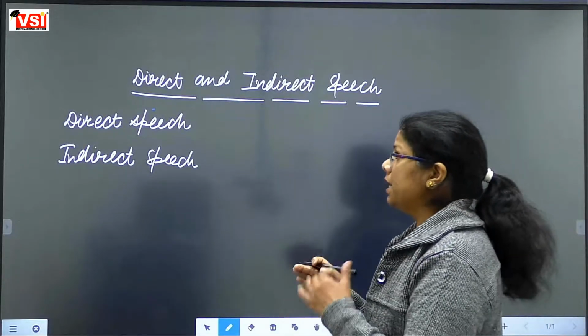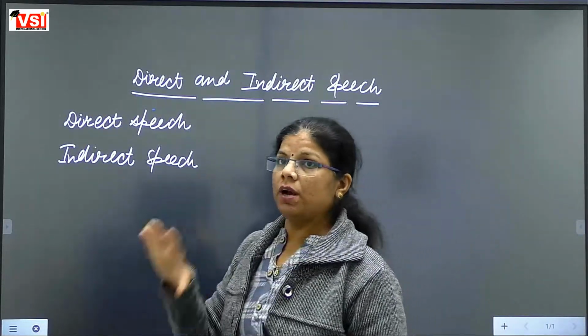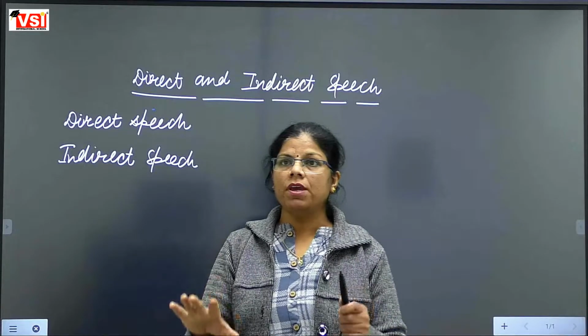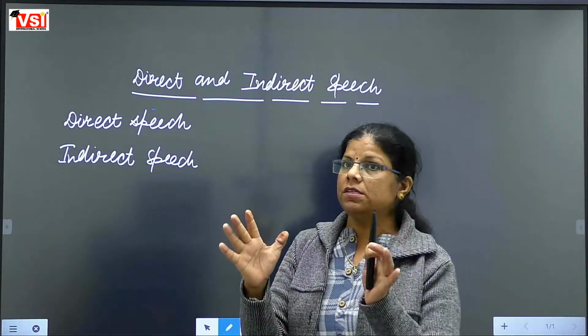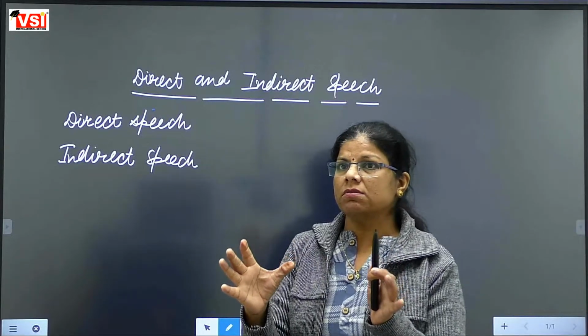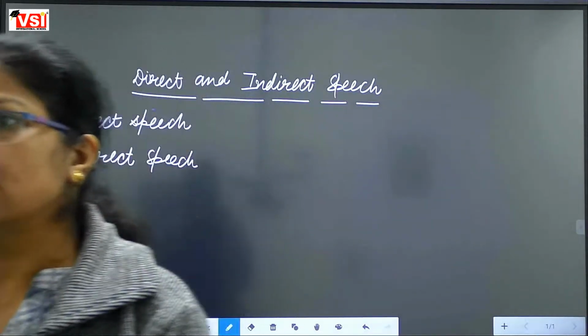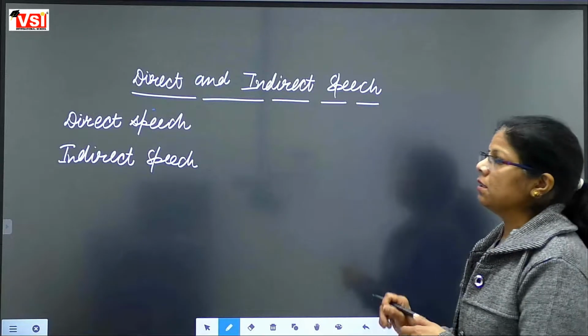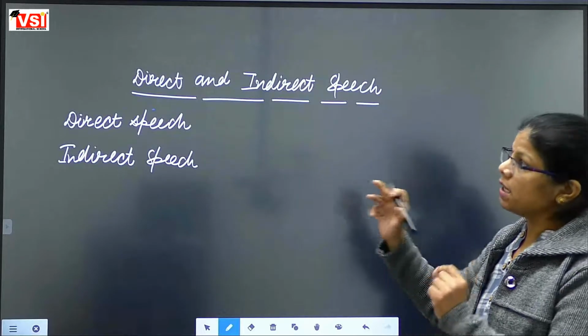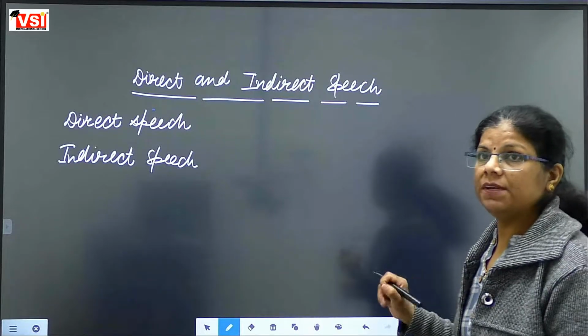See, direct speech sentences are that kind of sentences when we tell the actual words of a speaker. Then that kind of sentence will be called a direct speech sentence.